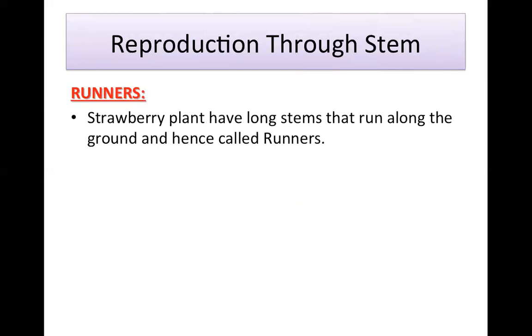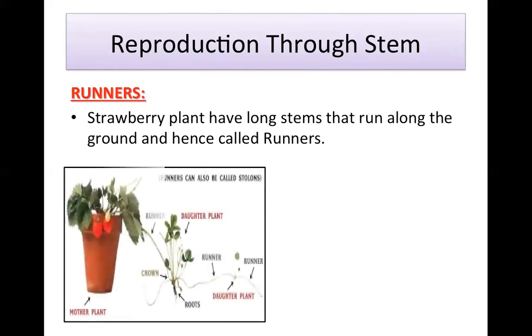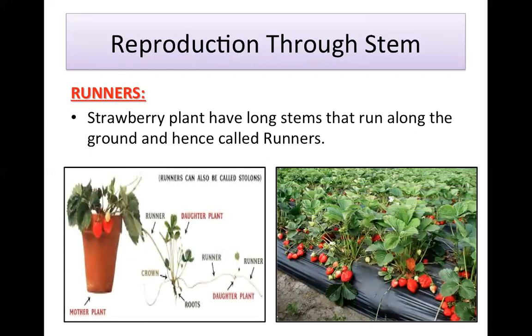Strawberry plant has long stems that run along the ground and hence called runners. Here you can see the picture. Runner, there's a stem, daughter plant, then runner, then a daughter plant, and there is a mother plant.